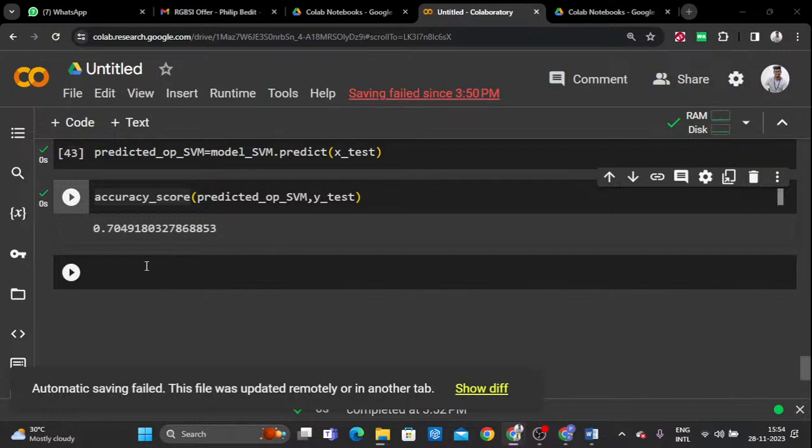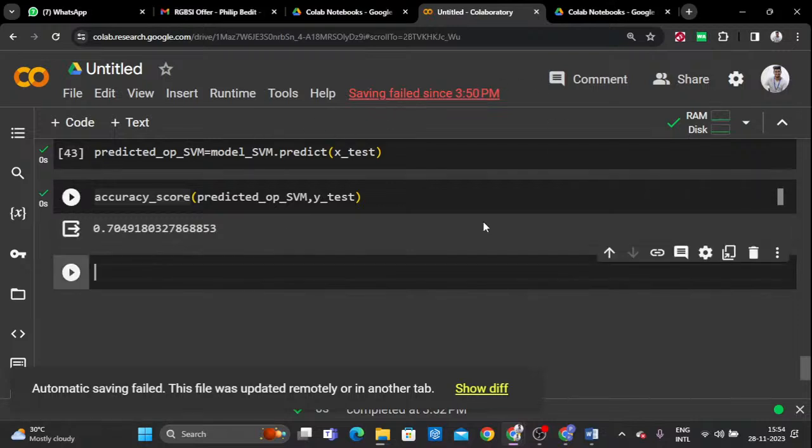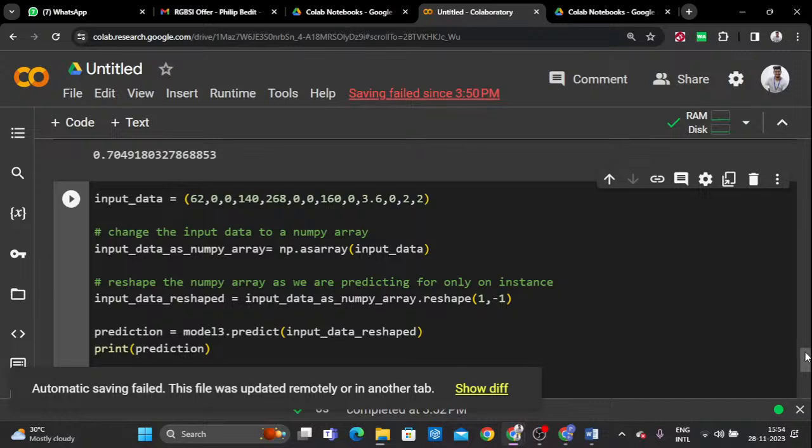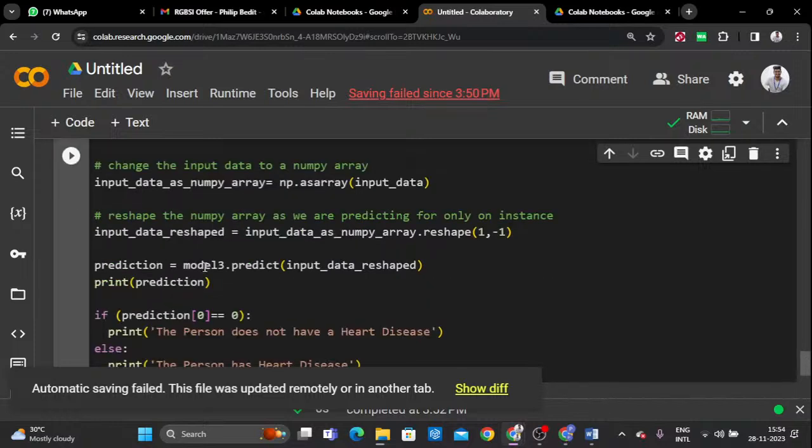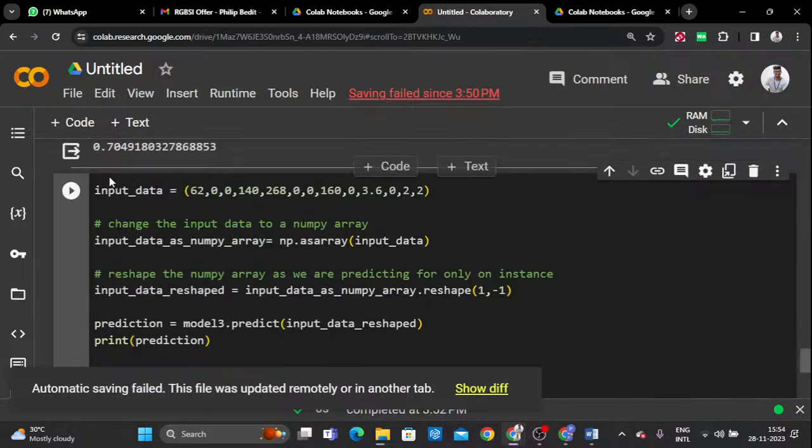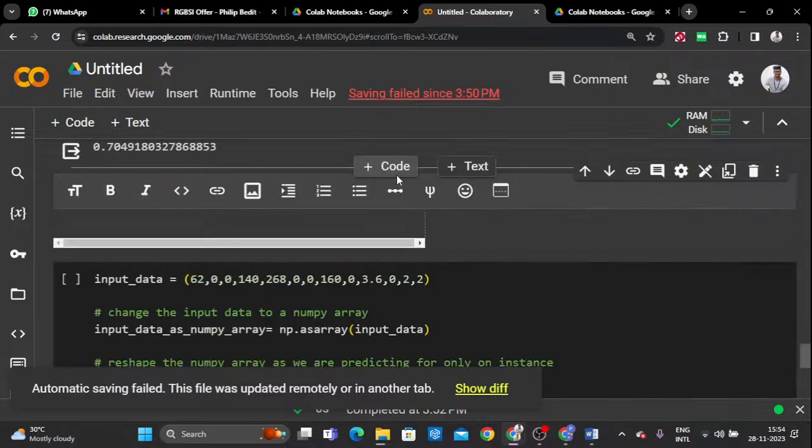Right, so the next procedure is the predictive system of this particular model. So predictive system means what? When you pass new data to the trained model, it will give good accuracy as well. So for an example, I will show this. For that I'm going to use this particular methodology to predict the system.